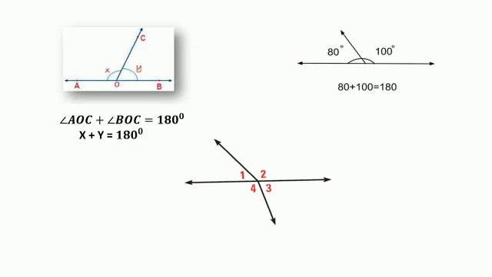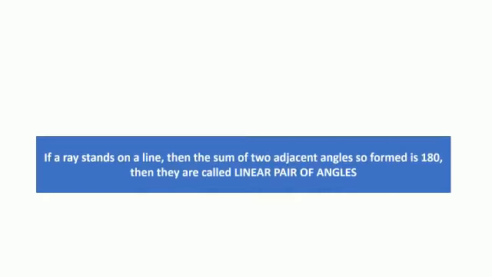Now, can you name two pairs of linear pairs formed by these angles, children? Yes, angle 1 plus angle 2 is 180 degrees. And what is the second pair? Angle 4 plus angle 3 is equal to 180 degrees. So this is about linear pair of angles.